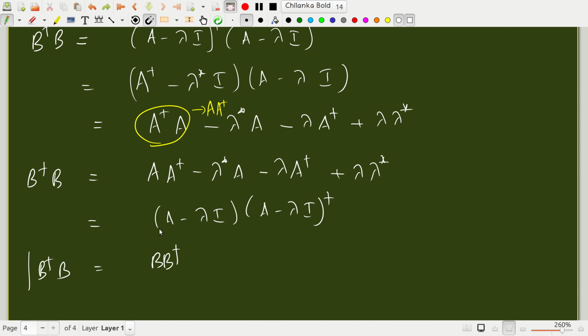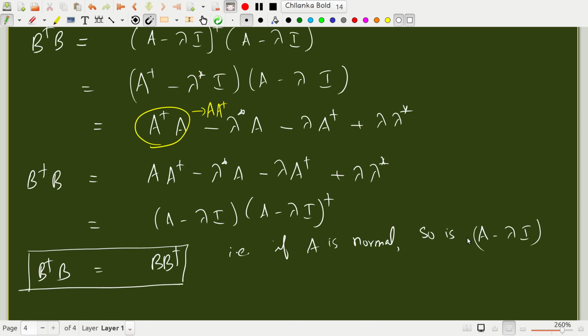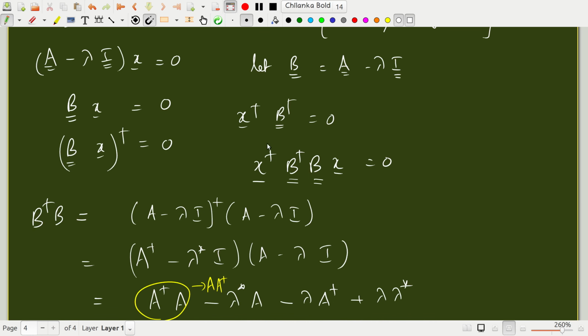Sorry about this. That is, if A is normal, so is A minus lambda I, where lambdas are the eigenvalues. But we originally had, if you remember from here, we had this expression.